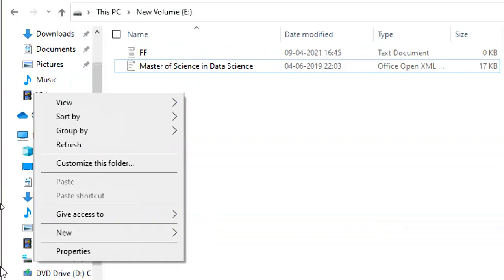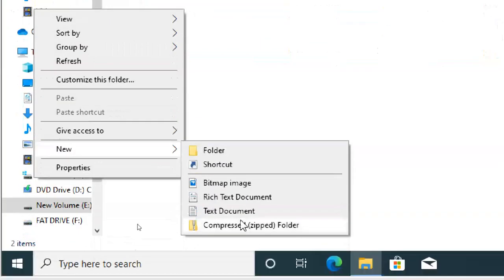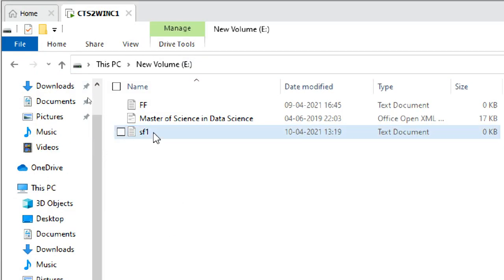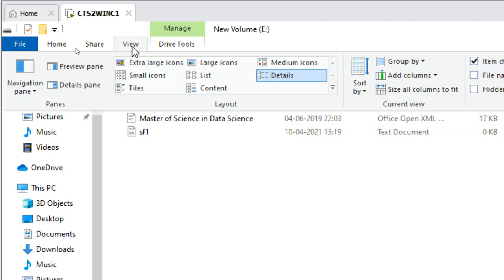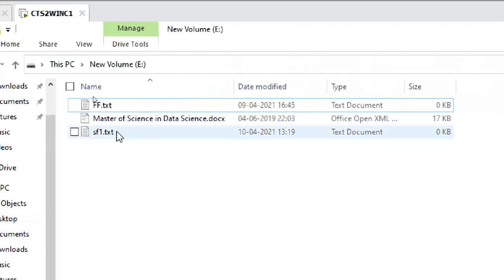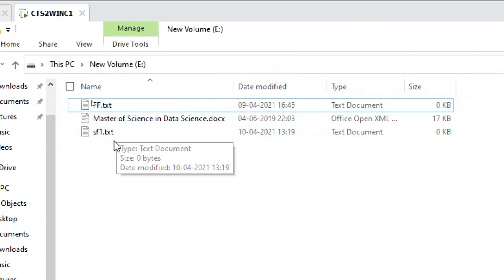Now I'm going to create a new file here. This file is SF1. You don't see the extension here, right? So how do you see the extension? Go to View and select the option File name extensions. Now you can see the file extension.